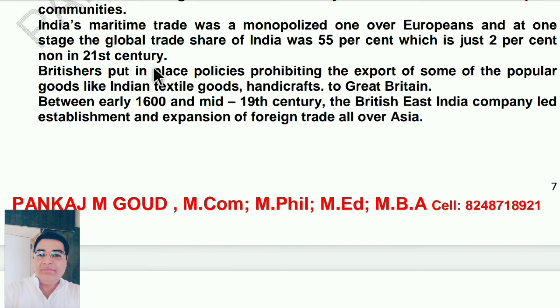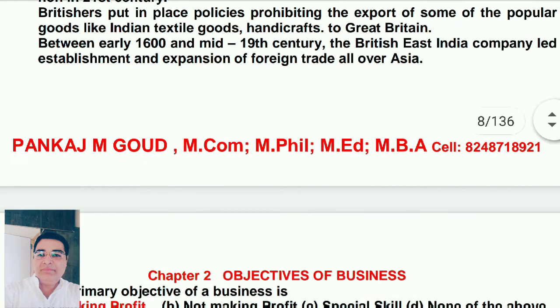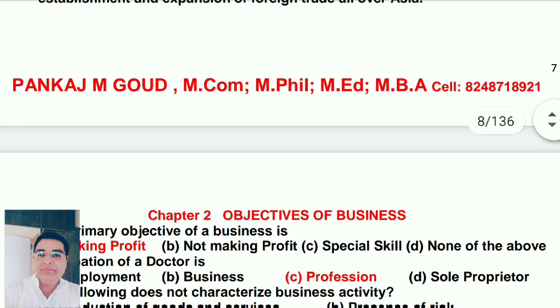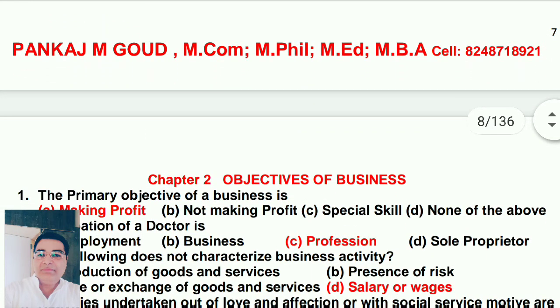Britishers put in place policies prohibiting the export of some of the popular goods like Indian textile goods, handicrafts to Great Britain. Between early 1600 and mid 19th century, the British East India Company led establishment and expansion of foreign trade all over Asia. So up to this, our first chapter is completed.